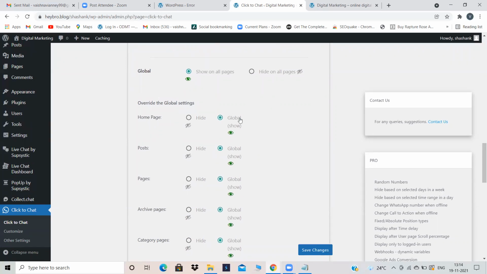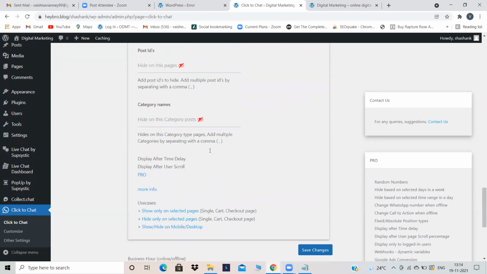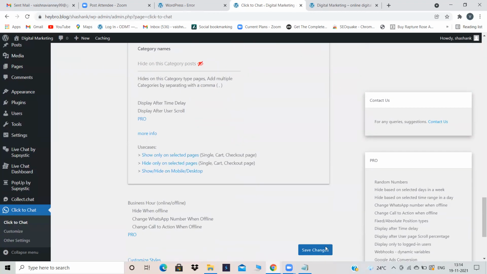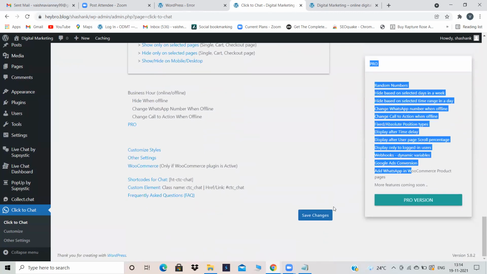Now, to show it to you guys, I'm selecting both the options, and you can hide it on home page. If you don't want your WhatsApp icon on the home page, then hide. If you don't want your WhatsApp icon on the post page, then hide it. It's up to you according to your wish. Now, nothing else. Just click on save changes. Where is save changes? Yeah, click on save changes.